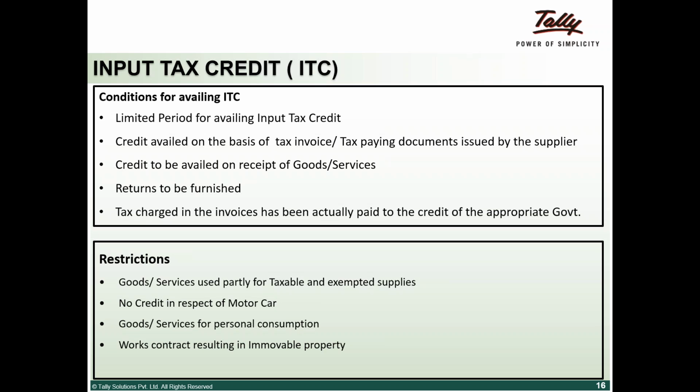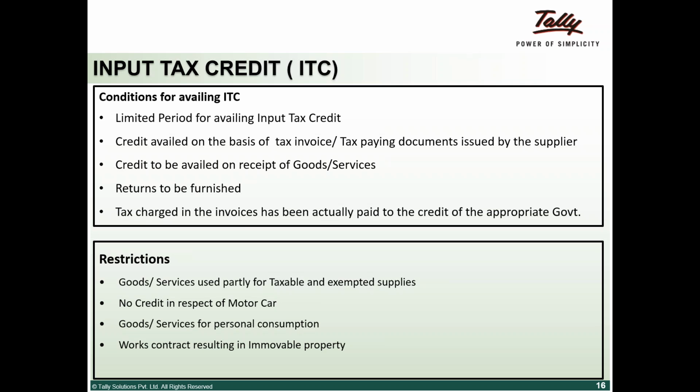There is a returns requirement which I will deal with going forward. Returns are required to be filed, then only I'll be able to take a credit. Tax charged in the invoice has to be actually paid. What happens is that when I purchase a material from A, I pay 100 rupees for the material, and let's say 10% is a tax, so I pay him 110, that is 100 for the material cost and 10 for the tax.